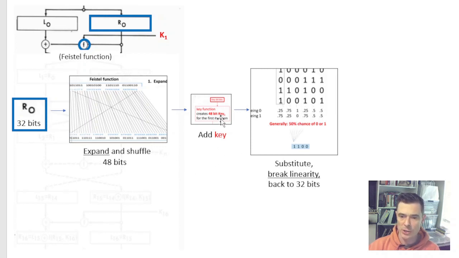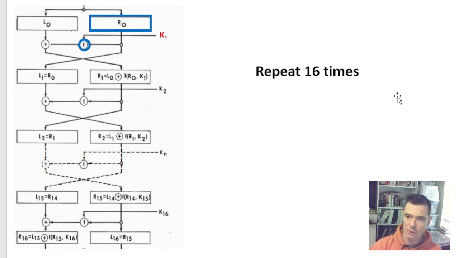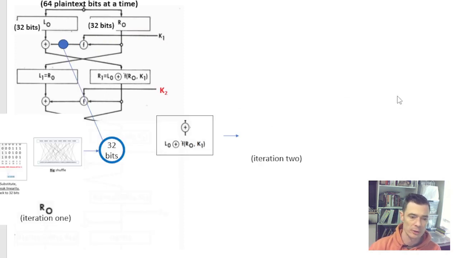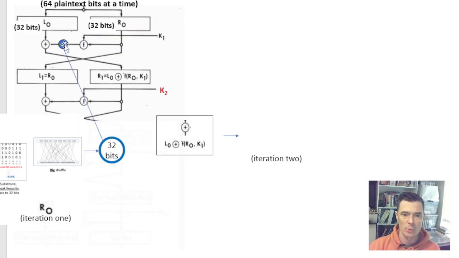So we've gone through, taken our 32 bits, gone through the expansion, added a key, and gone through substitution back down to 32 bits. After that we do another shuffle, which is going to shuffle around our bits, and now we're going to start the repetitions. We're here now in the process. We just finished our first iteration.